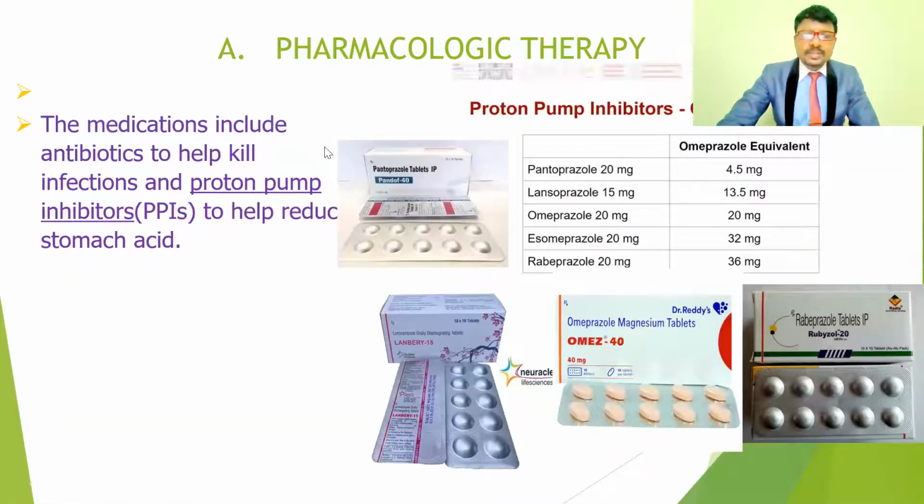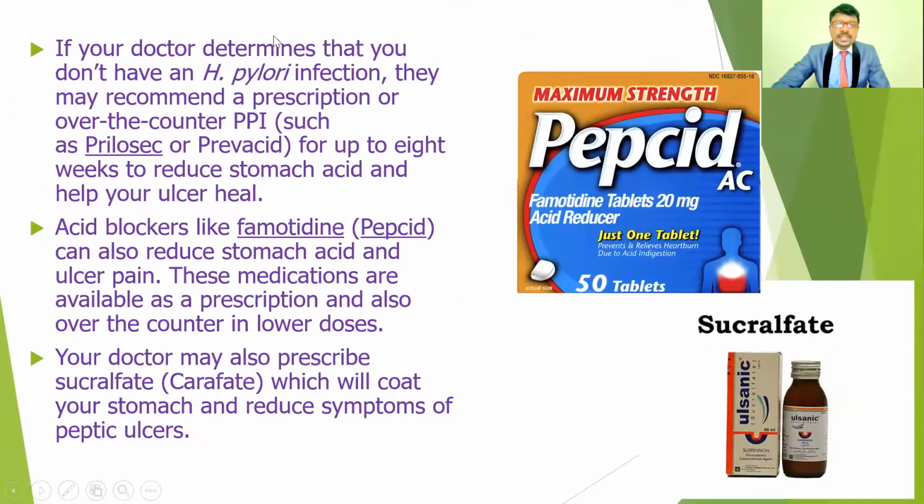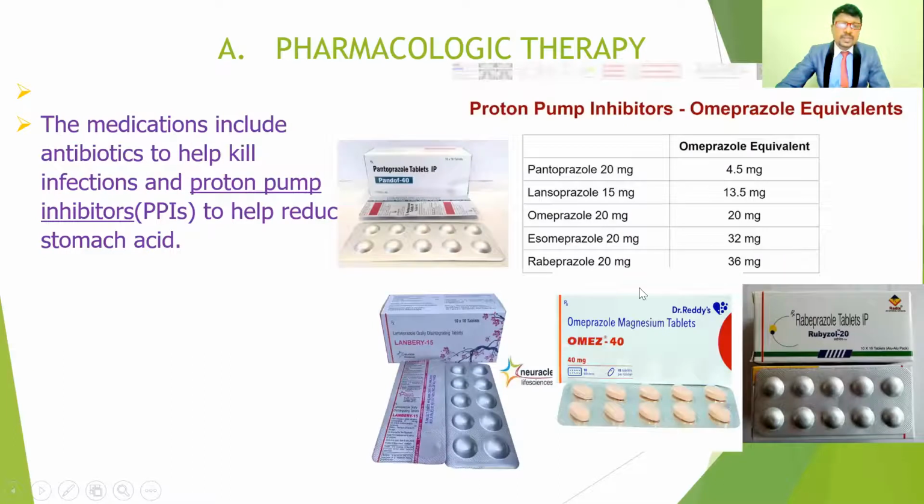Another group of medications is the proton pump inhibitors. These proton pump inhibitors reduce the HCl concentration as well as the pepsin concentration.